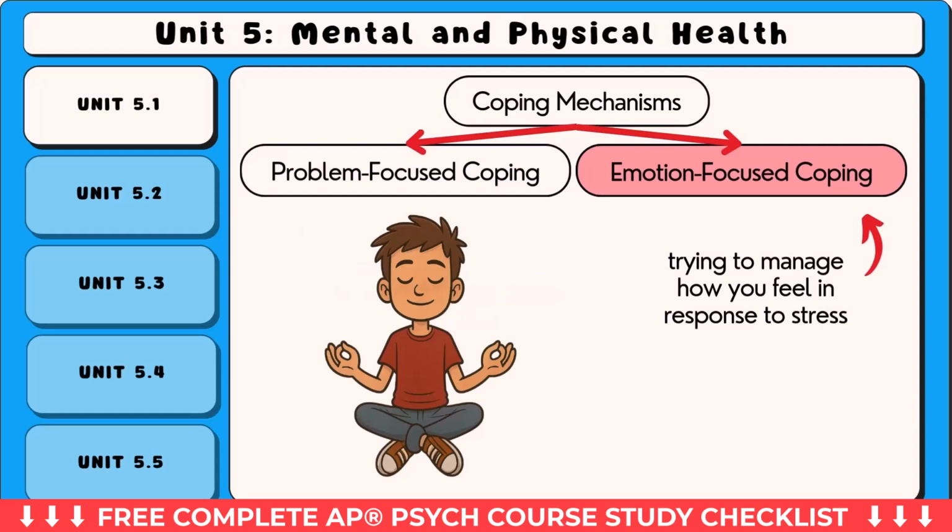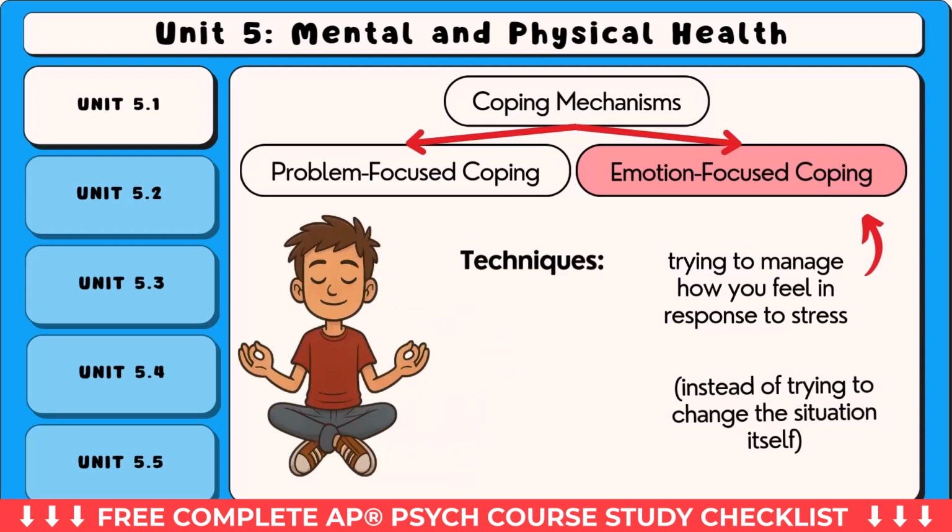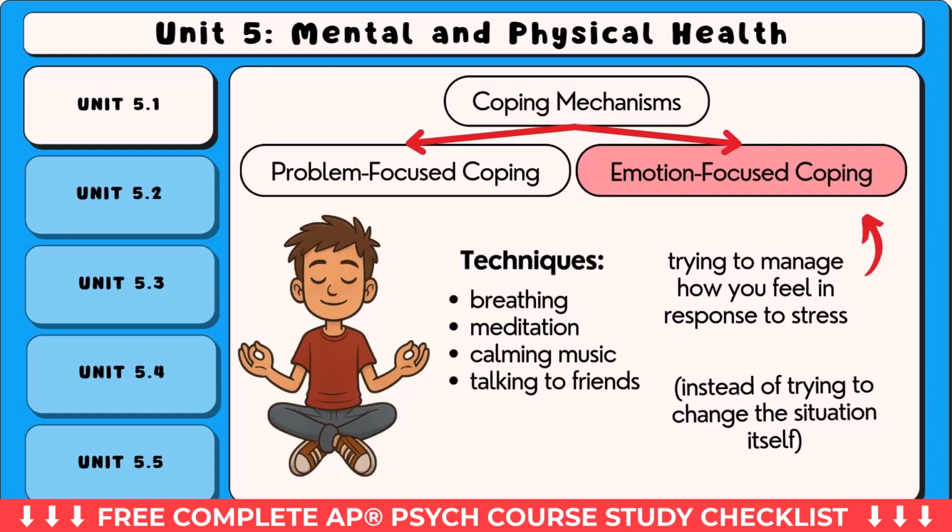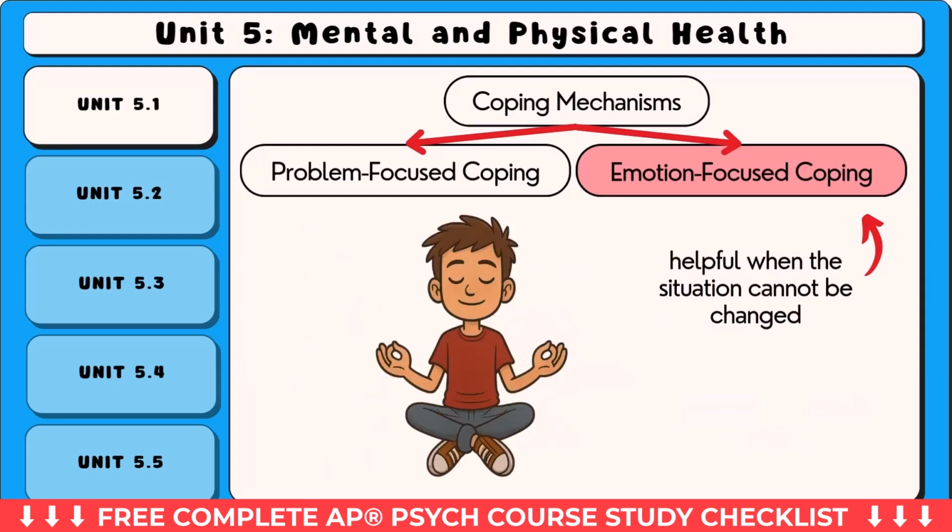Emotion-focused coping means trying to manage how you feel in response to stress, rather than trying to change the situation itself. People might use relaxation techniques like deep breathing, meditation, or calming music. Others might talk to friends, journal, or take medication prescribed for anxiety. This type of coping is helpful when the situation can't be changed, like dealing with a loss or managing ongoing illness.